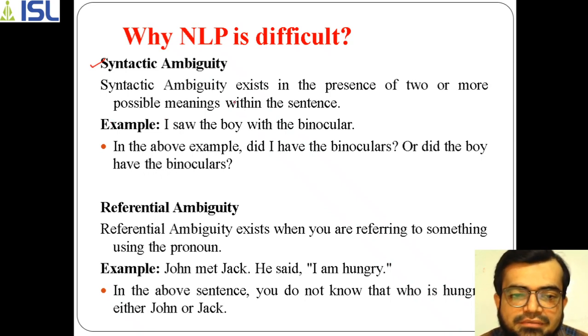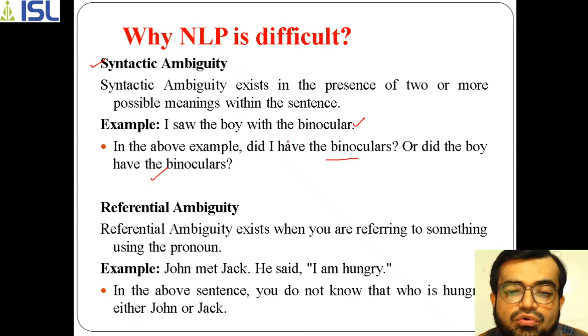For example, I saw the boy with the binocular. This can be interpreted in two ways: did I have the binoculars, or did the boy have the binoculars? There is no clarity about who has them, either I myself or the boy.